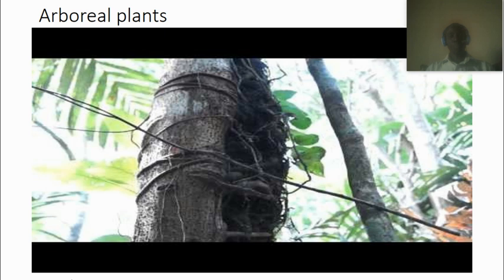So for plants, there are some plants that are also arboreal. They are called epiphytes. These plants grow on the top of another tree. This is because they are very short, and since they are growing under other trees, they cannot access sunlight for photosynthesis. So mostly they grow on the branches of other trees so that they can access sunlight for photosynthesis. So they are also called epiphytes.